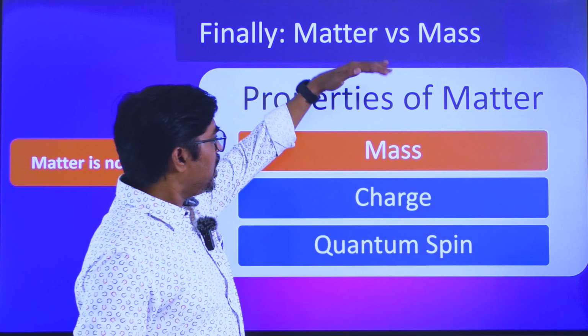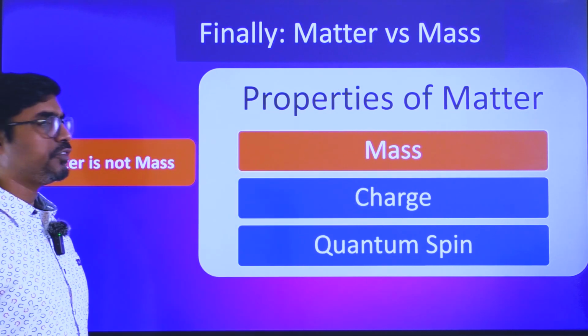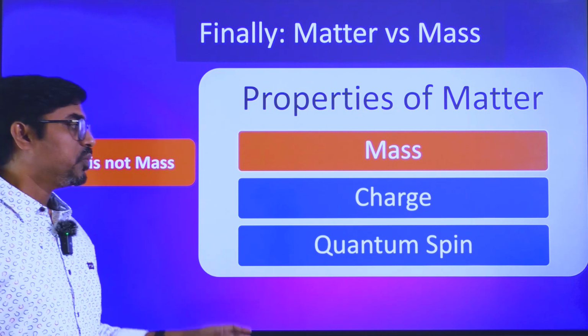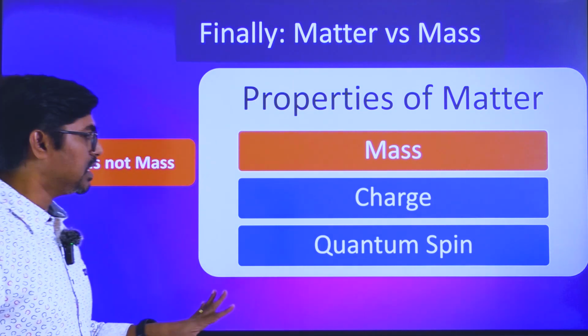So matter has a property which is mass. Please understand that that's a very important difference in physics. But in daily life situations, many times we use mass and matter interchangeably. But here, very clearly, we make the distinction.